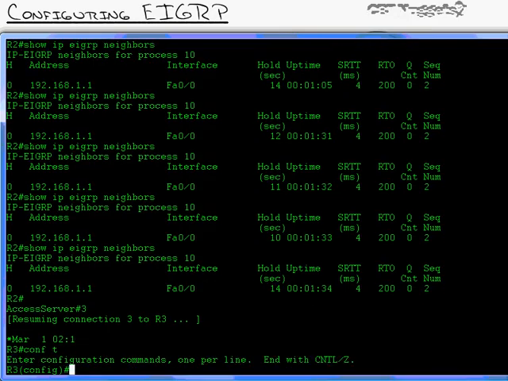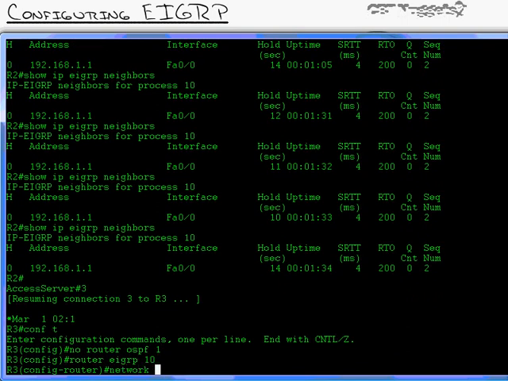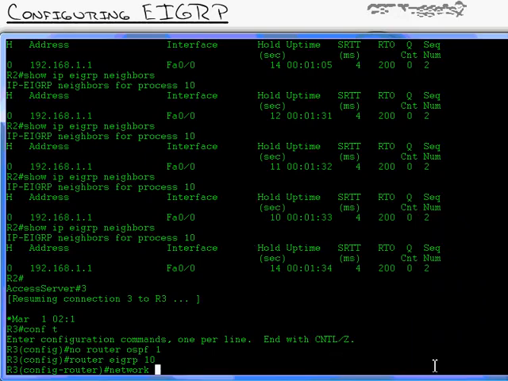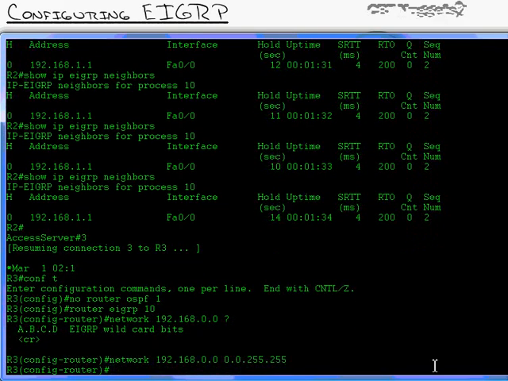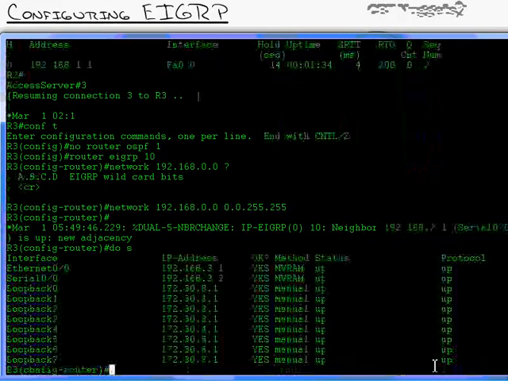So I'm going to go over to router 3. Let's get that guy running. New router OSPF 1. We're killing that guy. Router EIGRP 10. Go into there. Network, and let's check out router 3. Okay, he's 192.168.3 and 2. So let's do 192.168.0.0, and we'll use the wildcard bits. That gets it running on all the 192.168 networks, and poof, it forms a neighbor. That's fantastic. And this one is the one that has all the loopback interfaces. So we can advertise those as well, and that way I can also show you summarization with EIGRP.